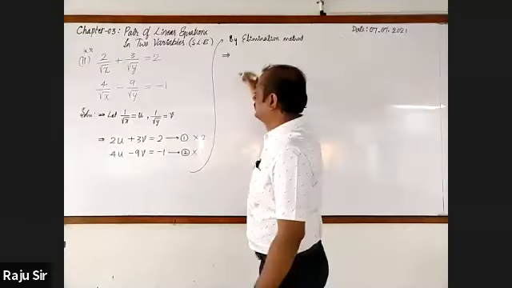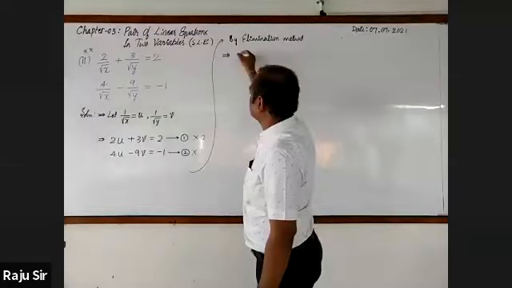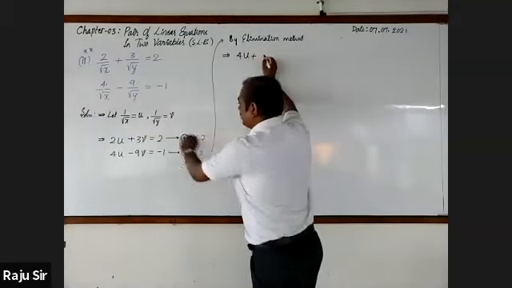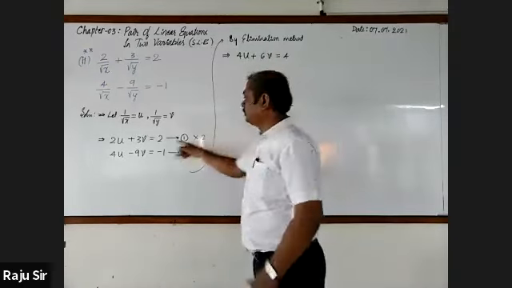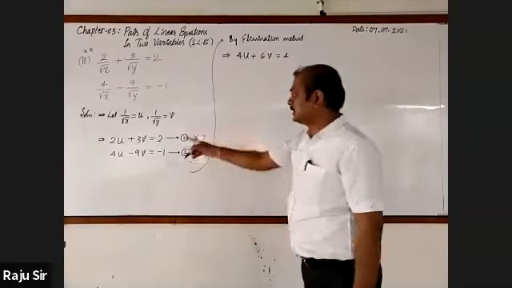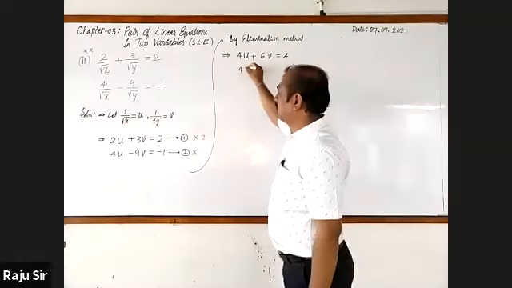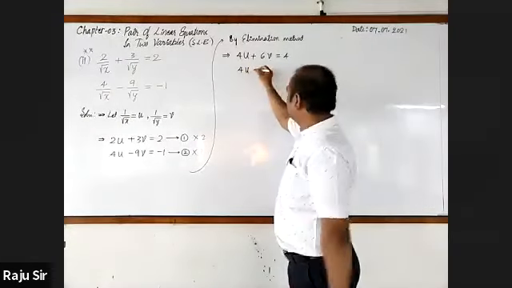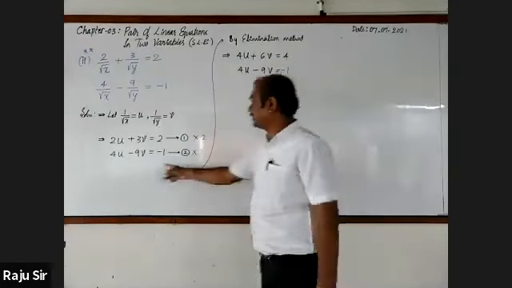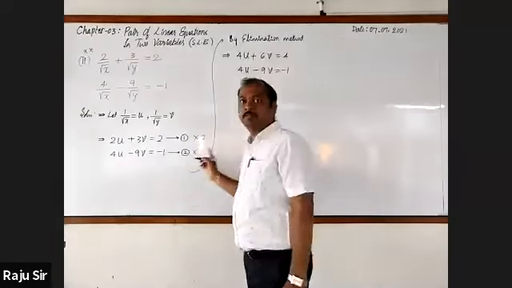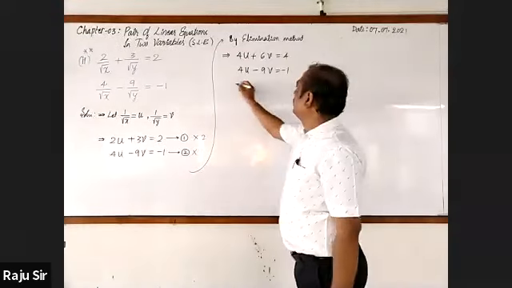Let us write the first equation as 4u plus 2 3s are 6v is equal to 2 2s are 4. The second equation is 4u minus 9v is equal to minus 1, since we multiplied the second equation by 1.